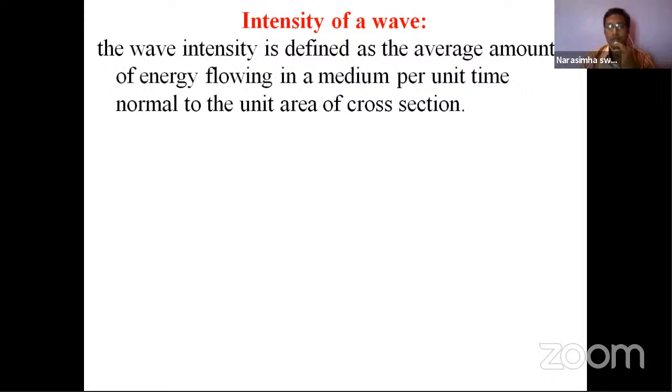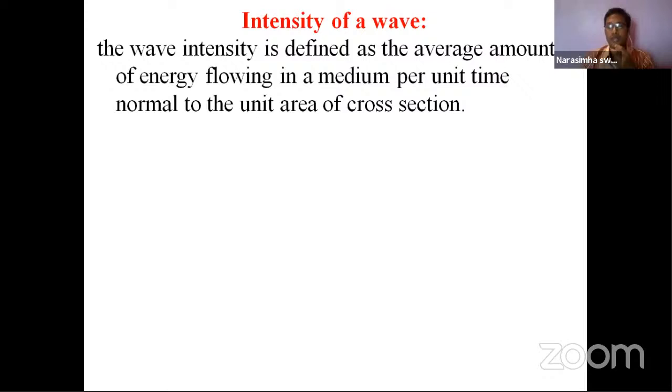But the candle is at the center. So from the center to the corner of the room, the intensity of that light will not be the same. The source gives energy, distributing all over the room.